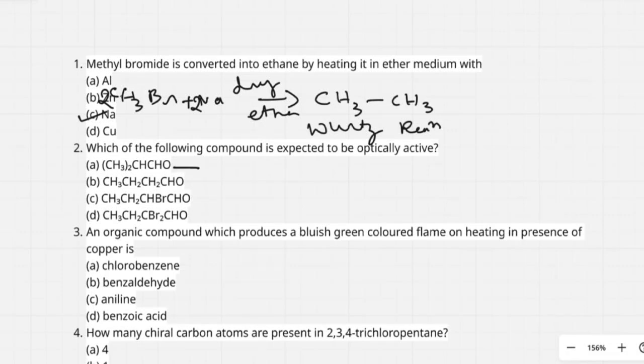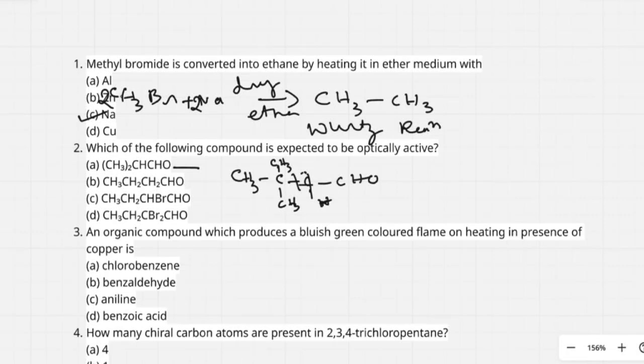First, I write the complete structural formula of first organic compound. CH3, here this is thrice, CHO. Here, this organic compound does not contain any asymmetric carbon atom, so it is optically inactive.